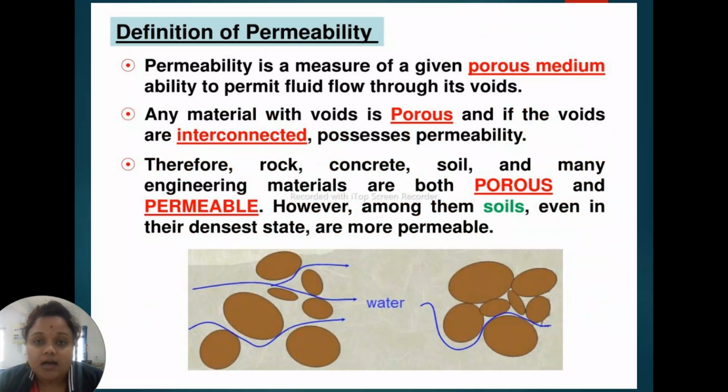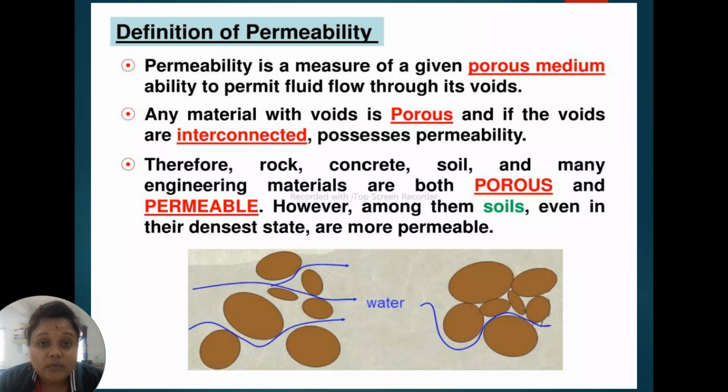Then, on our definition of permeability, this is the soil mass. This is the void where water flows. So permeability is a measure of a given porous medium's ability to permit fluid flow through water or air voids.